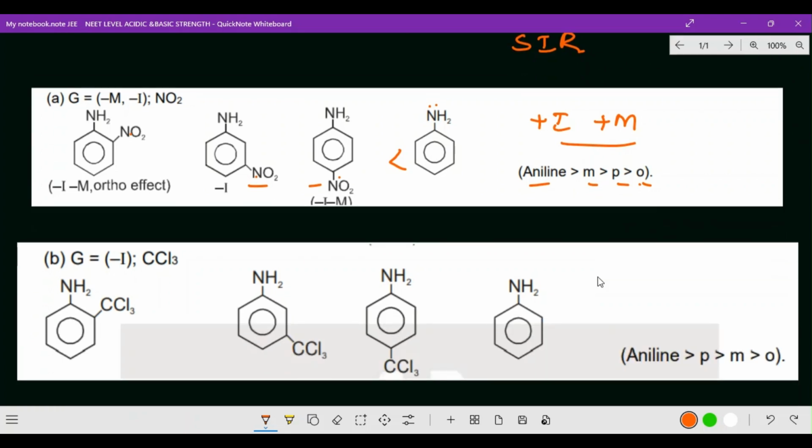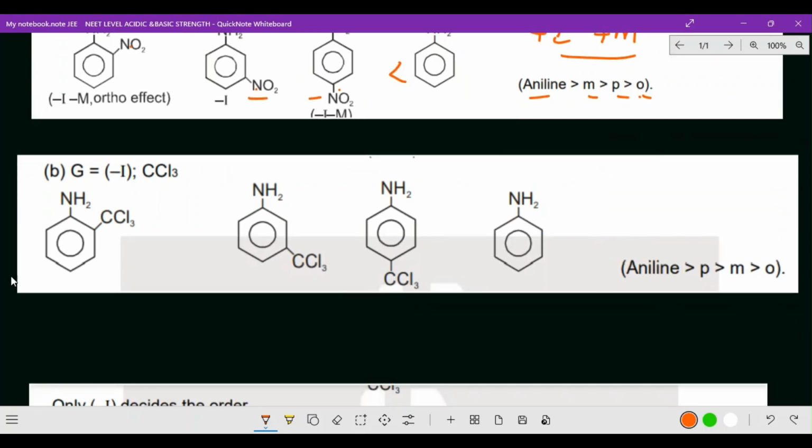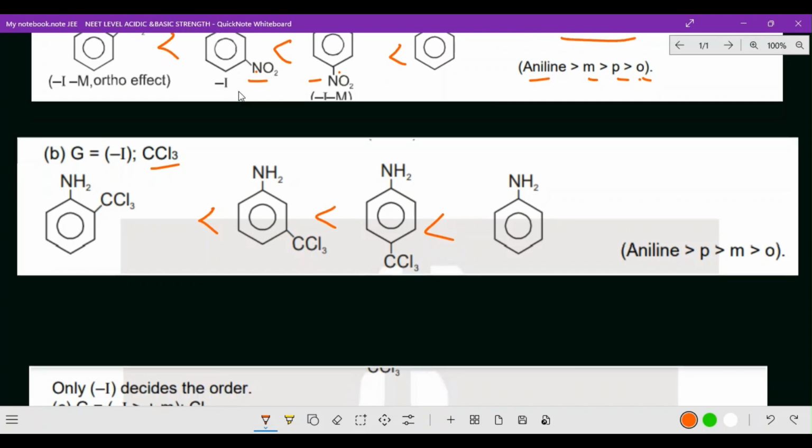Okay, right, now next one, CCl3. Here CCl3 is a minus I effect only. So the minus I effect decreases the basic strength. So naturally this will be more basic. And then next one para, then meta, then the last one ortho. I hope you got the clarity. This also is the same. Okay, now next one.